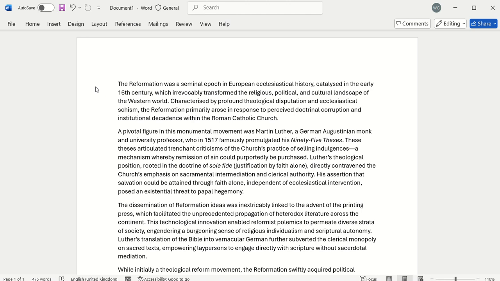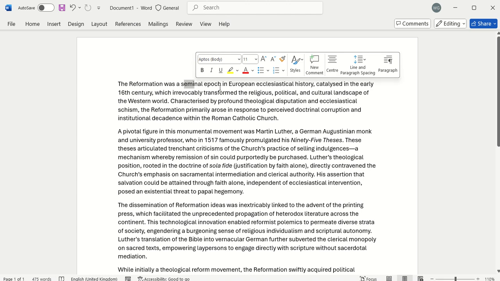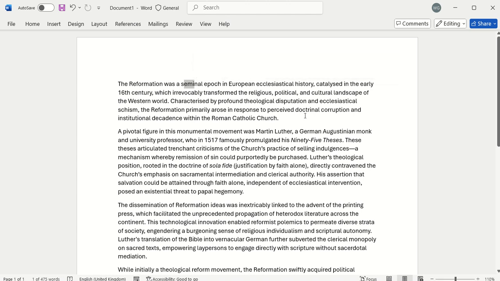So I'm going to demonstrate that now with this example here on an article on the Reformation, which in the interest of transparency was generated by ChatGPT. But you can see there, even in the first line, it has words like seminal, epoch, ecclesiastical, and catalyzed. That's just the first line, all language which is pretty dense. So we're going to now try and take this article and simplify it so that it's much easier to understand.